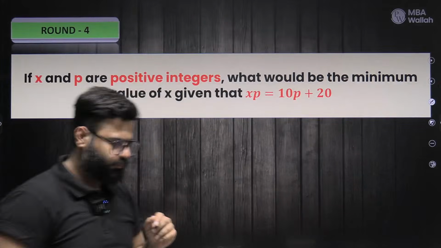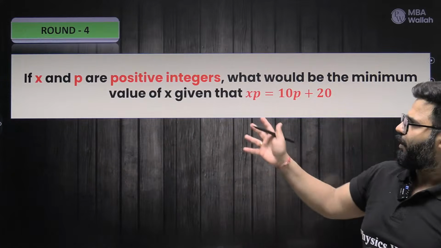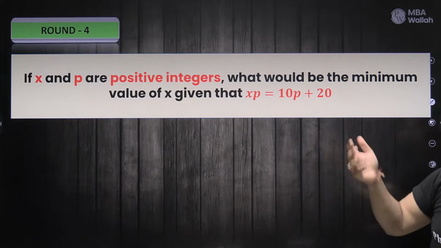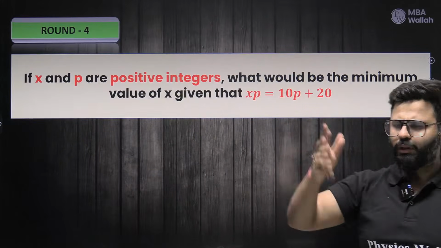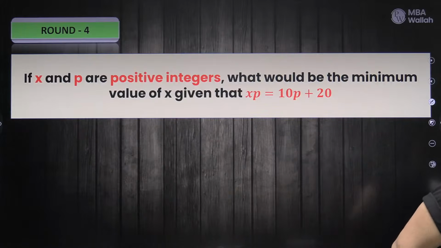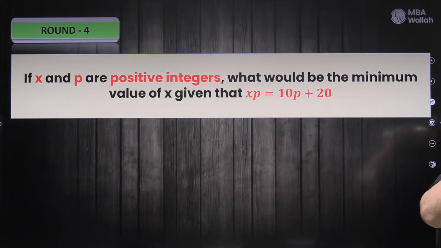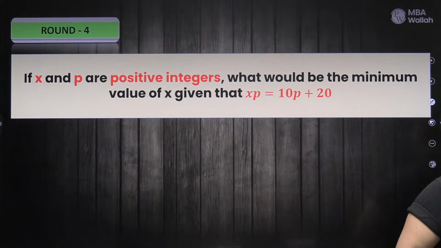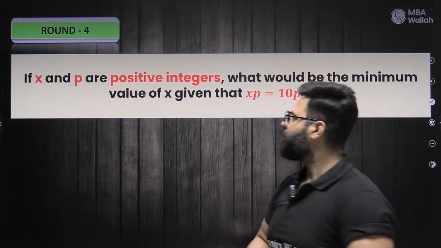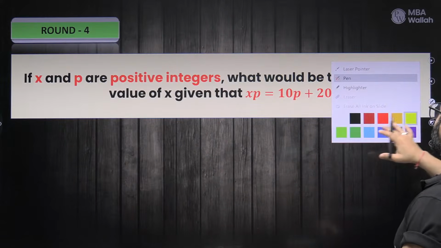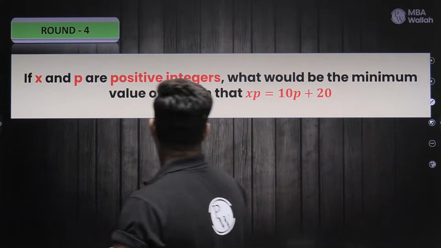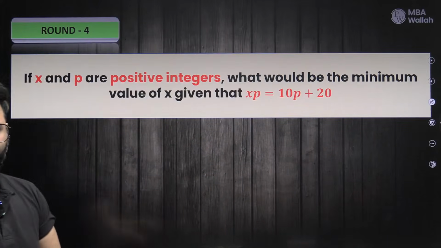Okay. You want to see how CAT plays? Try this one. We'll do it in two ways. Whatever you feel like you find interesting, you can do in that one. Try this one. X and p are positive integers. What would be the minimum value of x given that xp equals 10p plus 20?